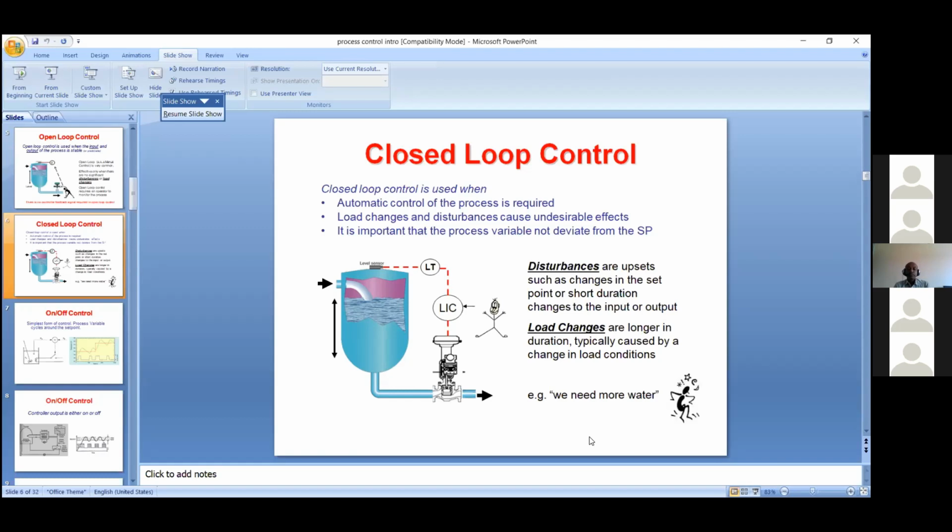In this, there will be chances of disturbances. Disturbance means the set point can be varied. Suppose he wanted to maintain the level at 50% in this tank, the level set point will be put into the level indicating controller, and the controller output will try to open or close the valve to maintain the set point. Otherwise, if the set point is kept constant and there are changes in input feed or output load, then also the level varies.